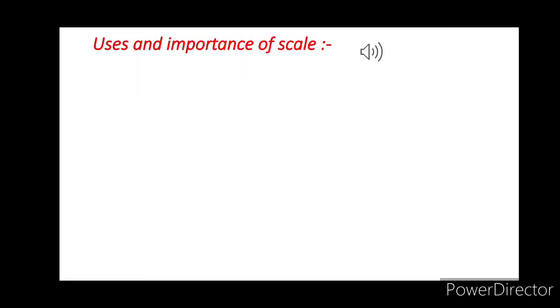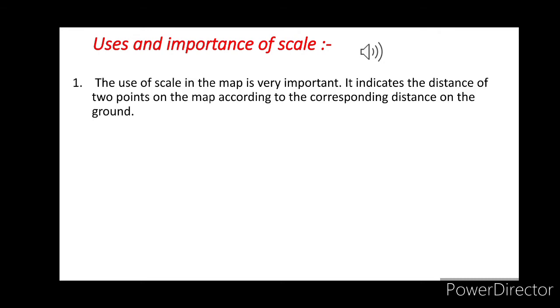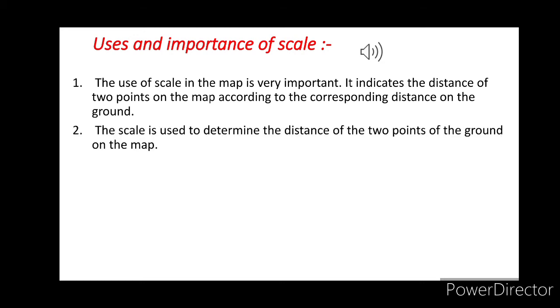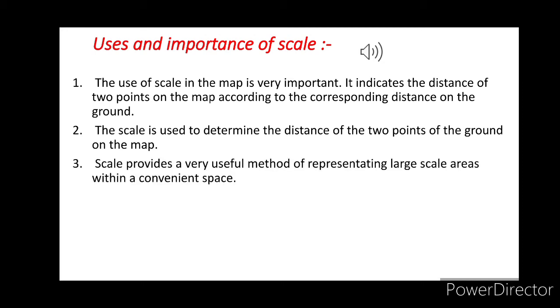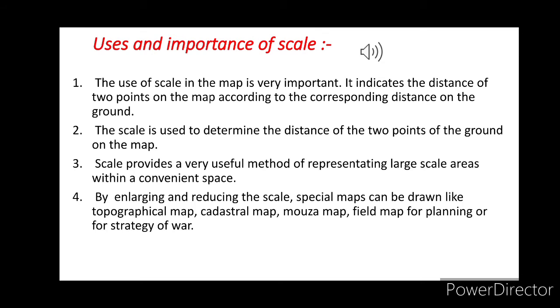Last point, we will discuss the uses and the importance of scale. Here the uses of scale in the map are very important. It indicates the distance of 2 points on the map according to the corresponding distance on the ground. And number 2, the scale is used to determine the distance of 2 points of the ground on the map. And number 3, scale provides a very useful method of representing a large area within a convenient space, and by means of scale the entire earth surface can be mapped within a small space of paper.